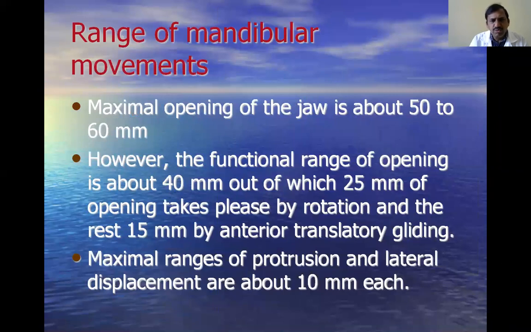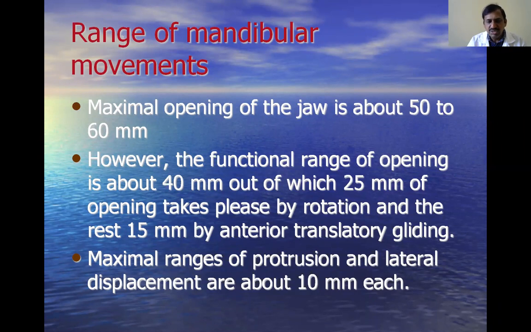Next, range of movements of the mandible. The maximum opening of the jaw is about 50 to 60 millimeters. However, the functional range, normally we open up to 40 millimeters, out of which 25 millimeters of opening takes place by rotation, and the remaining 15 millimeters by the anterior displacement or sliding of the temporomandibular joint.